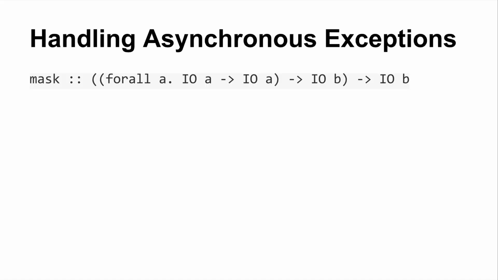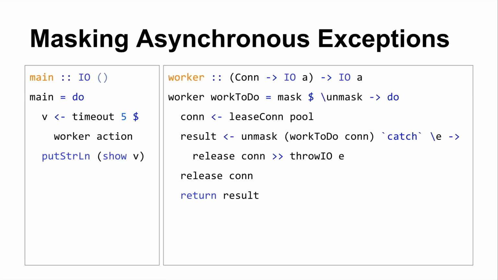So we've got this function mask. I won't explain that type because I can't, but I will show you how to use it. Same function over here. Main does this whole timeout song and dance where it forks off this worker, but now I've got mask in play. So I call my mask function. And what I'm going to do here, I'm not going to walk you through all of it, but spiritually what's happening here is that this code is all asynchronous exception proof.